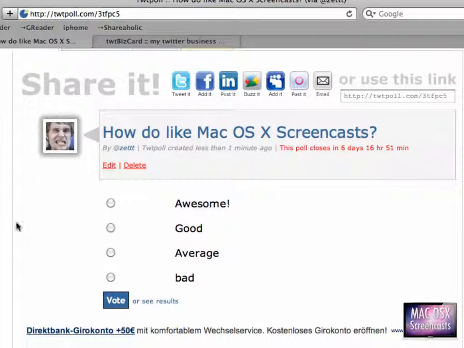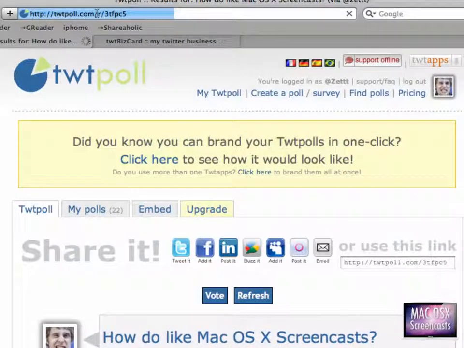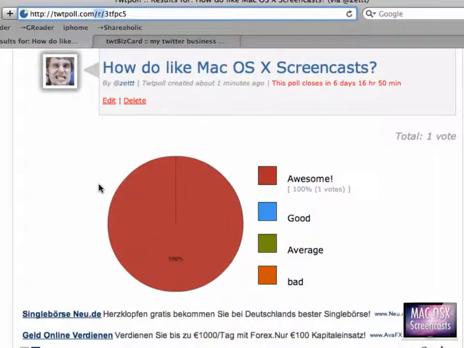Now, in my case, I find Microsoft Screencast quite good, although I think it's awesome. When I vote, I get a quite different URL. It says /r/ and then this weird number. If you put /r in front of any TwitPoll URL, you get to the results page of that poll, and here you see that I've created one vote, in this case, which says awesome.